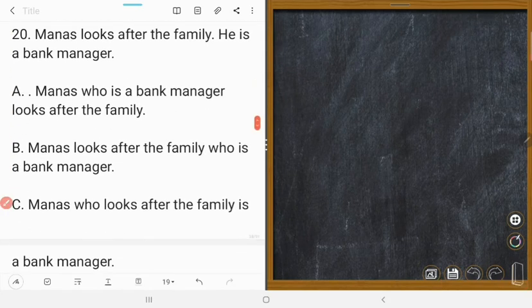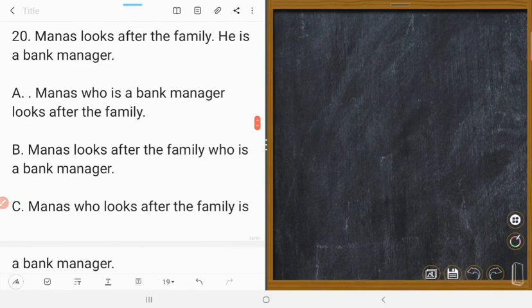Next one, question number 20. Manasa looks after the family. He is a bank manager. So Manasa, its pronoun is he. Instead of he, we will write who. So it became a who clause. Who is a bank manager. It will be inserted just after Manasa. So the right answer is: Manasa, who is a bank manager, looks after the family. D.